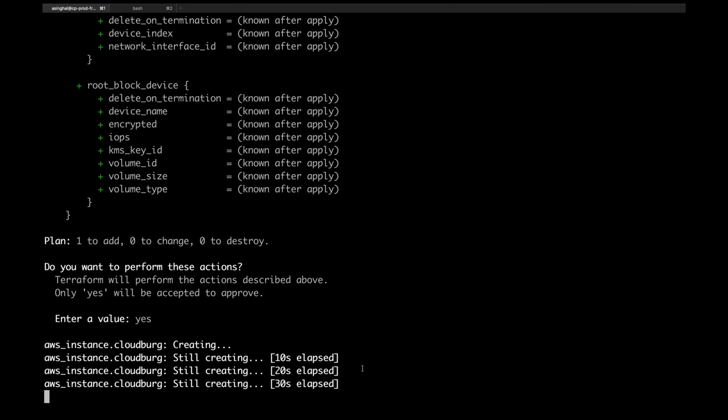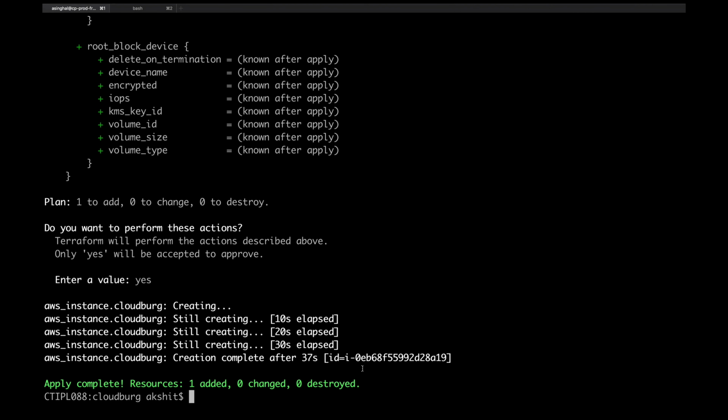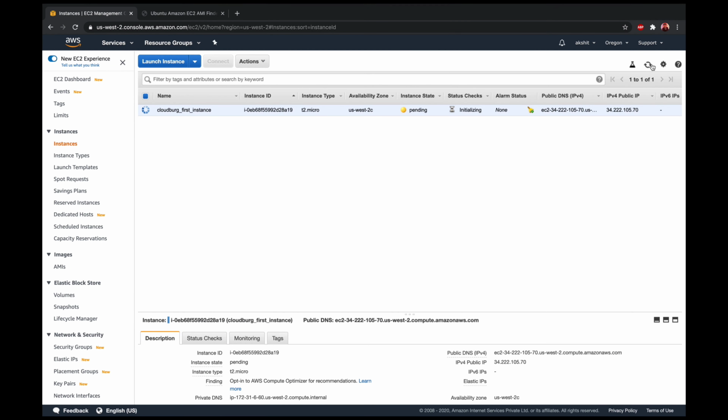So now it is still creating, and it will create the instance in a couple of minutes. So yeah, it's done. Apply is complete, 1 resource added, 0 changed and 0 destroyed. Now you can see here, the instance has been created successfully.